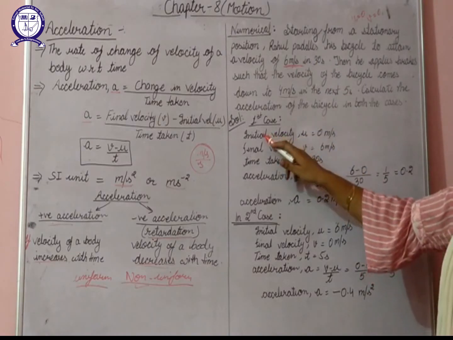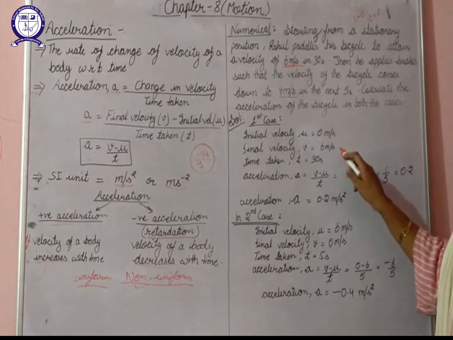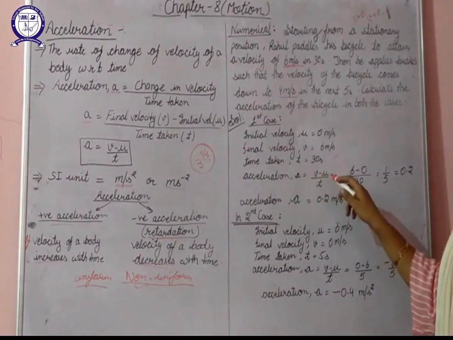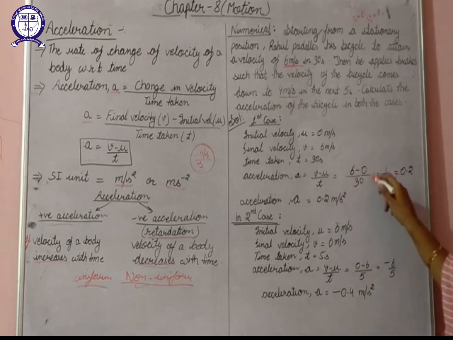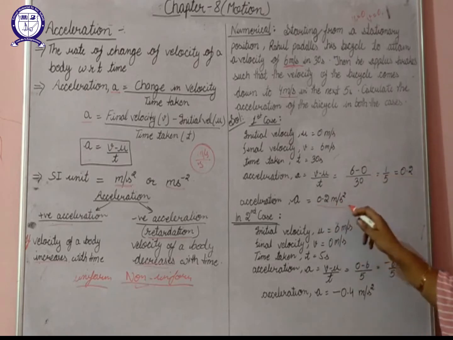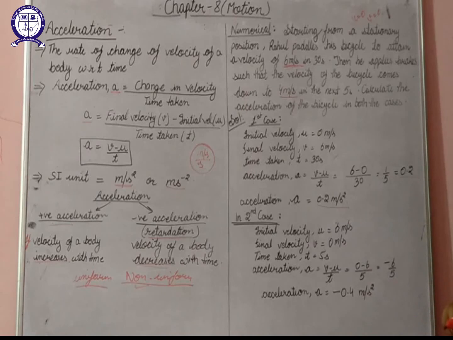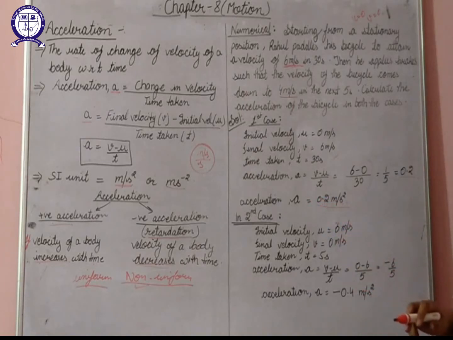I have explained why the initial velocity is 0, the final velocity is 6 meters per second, and the time taken is 30 seconds. We know the formula for acceleration: it is v minus u by t, that is, change in velocity divided by time taken. On substituting the values here, you will get your answer to be 0.2, and the SI unit of acceleration is meter per second square. So in the first case, the acceleration is 0.2 meter per second square.